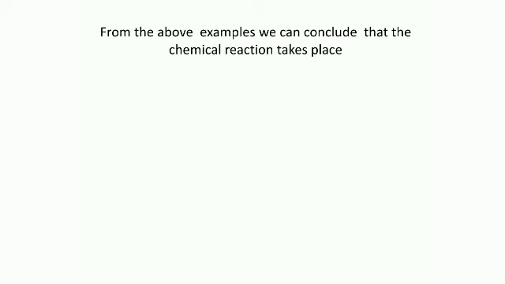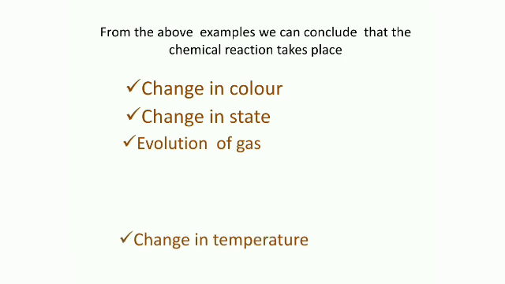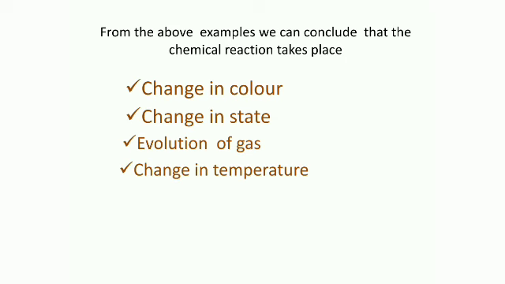From the above examples, we can conclude that a chemical reaction takes place, and we can observe it due to a change in color, change in state of the substance, evolution of gas, and change in temperature. With these we can conclude that a chemical reaction has taken place.